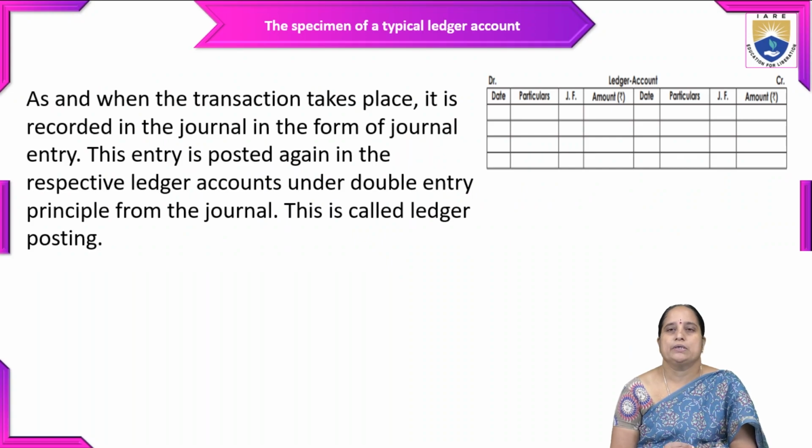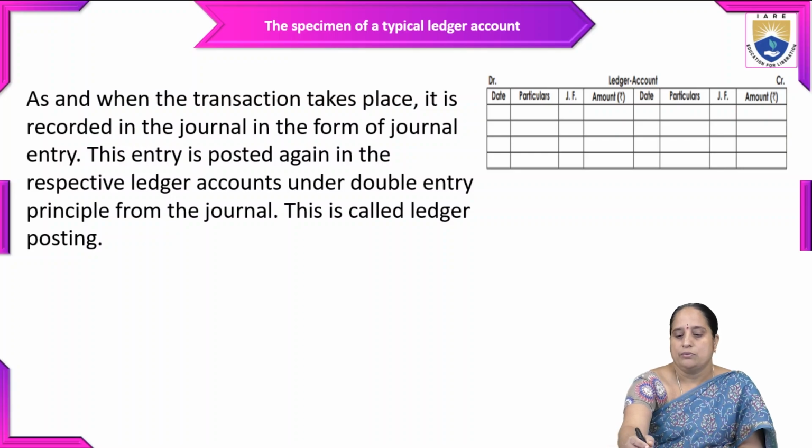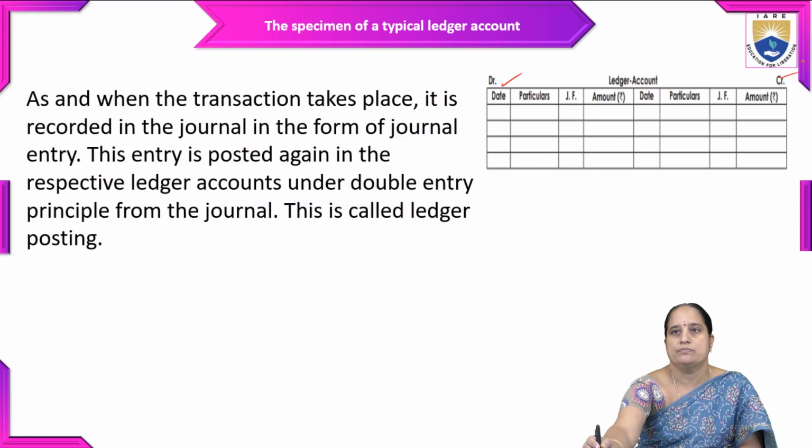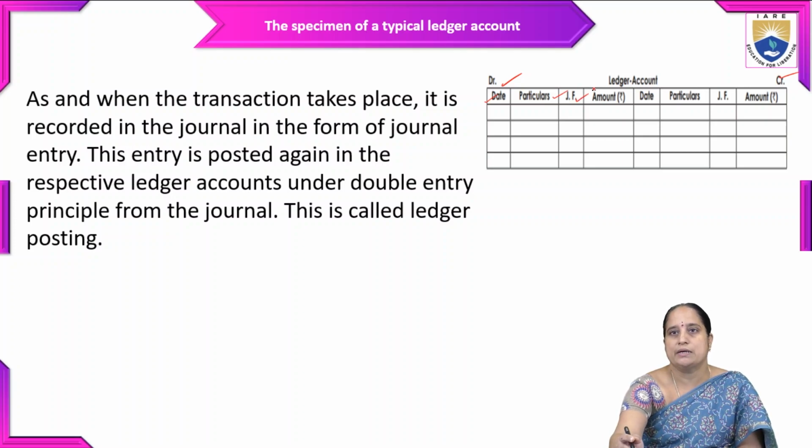Coming to the specimen of a typical ledger account, this is the format of ledger account. There will be two sides. The left hand side is denoted as debit side and the right hand side is denoted as credit side. The ledger will consist of the following columns. The first one is the date column, then particulars, which describes the nature of the account, and general folio, which indicates the page number of the journal where that particular transaction is recorded, and the amount on the debit side. The same things are repeated on the credit side of the ledger.